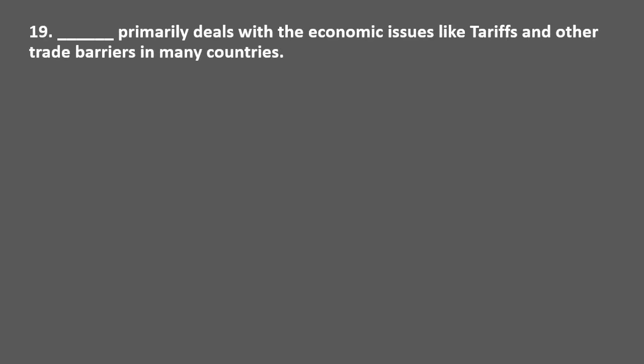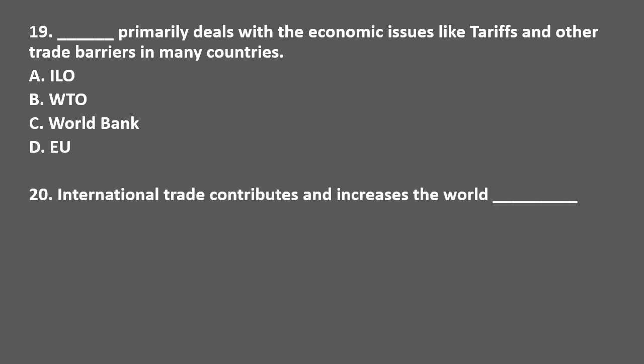The blank primarily deals with the economic issues like tariffs and other trade barriers in many countries. Options are ILO, WTO, World Bank, and EU. The correct answer is option B, WTO.